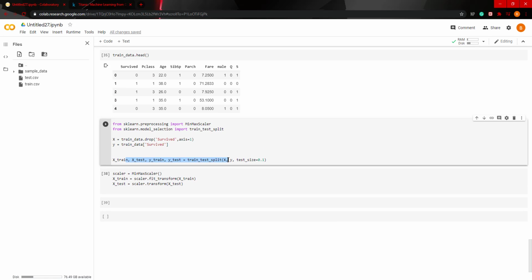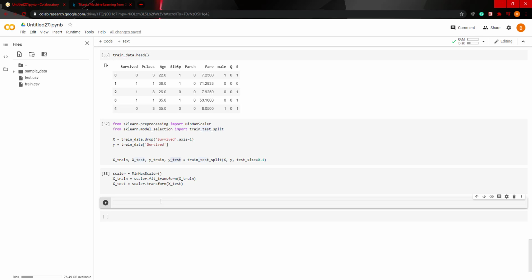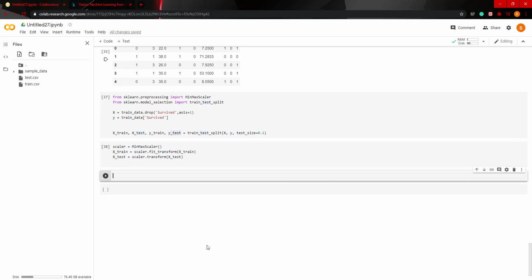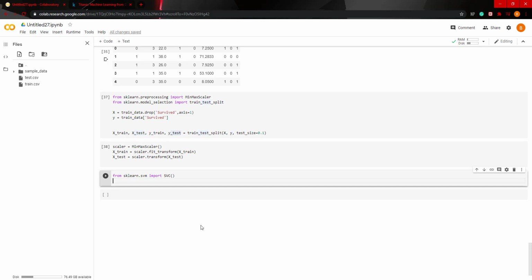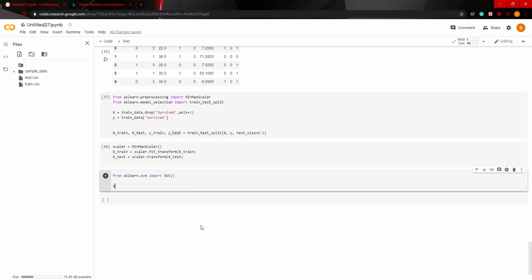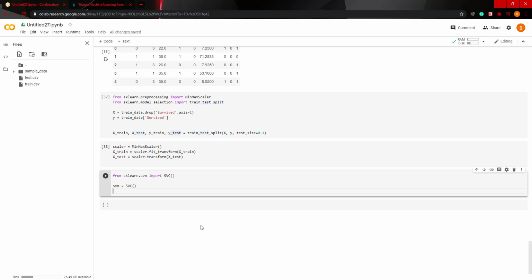So we created our train test split. So we have our x train and our x test, y train, y test. Now we're going to use various models from sklearn in order to approach this problem. So the first one we're going to use is the support vector machine model, so SVM. So we do from sklearn dot svm import SVC. There we go. And then we're going to instantiate SVC. So we'll say svm equals SVC, and then we're going to fit our data into this model, the SVM model. We're going to pass x train and y train.